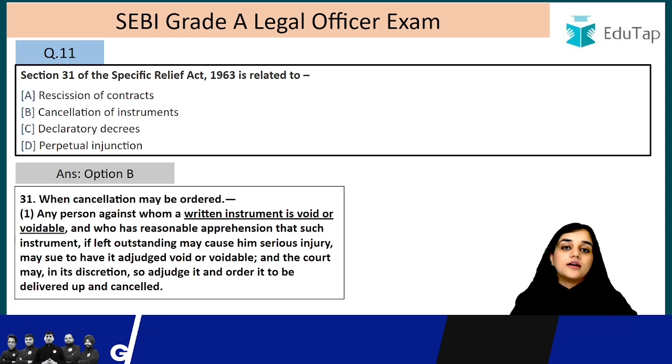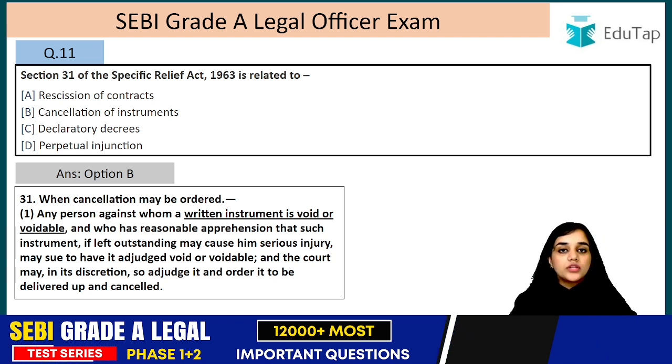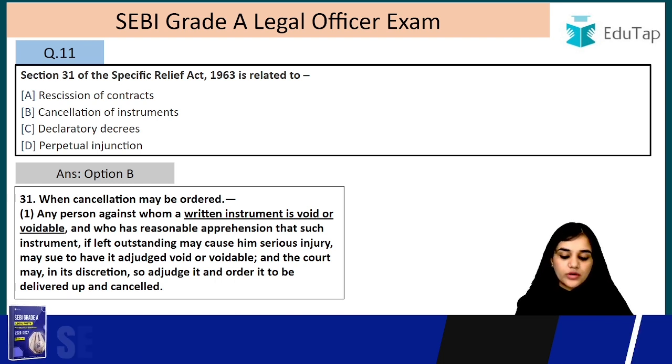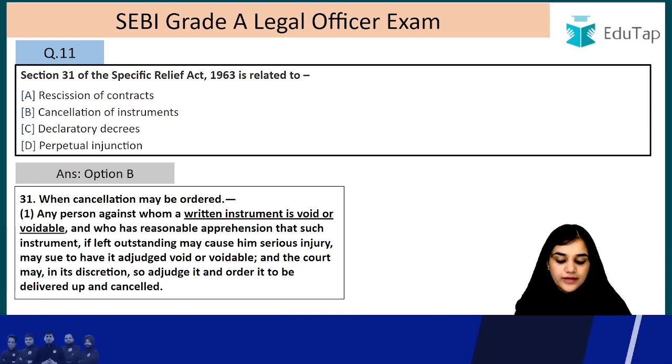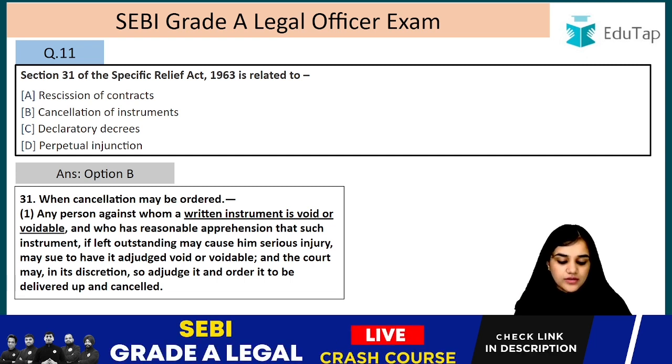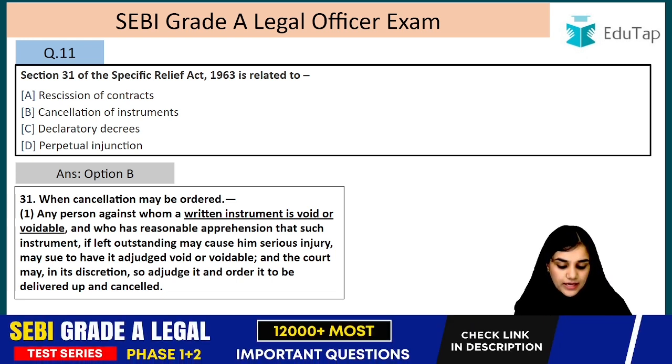So for example, if an instrument has become void or voidable, then you can go to the court and ask the court, please cancel that instrument so that in future you do not face any problem, right? So this is what they are saying. Any person against whom a written instrument is void or voidable and who has reasonable apprehension that such instrument, if left outstanding, may cause him serious injury, may sue to have it adjudged void or voidable, and the court may in its discretion so adjudge it and order it to be delivered up and cancelled.